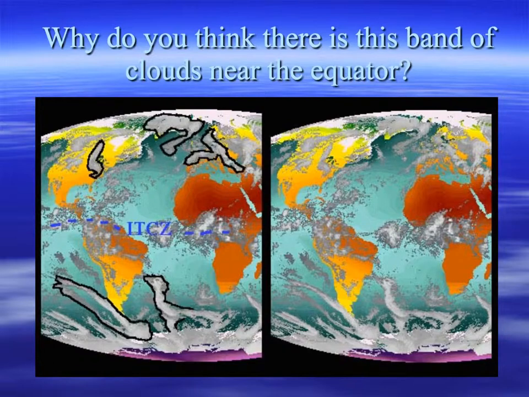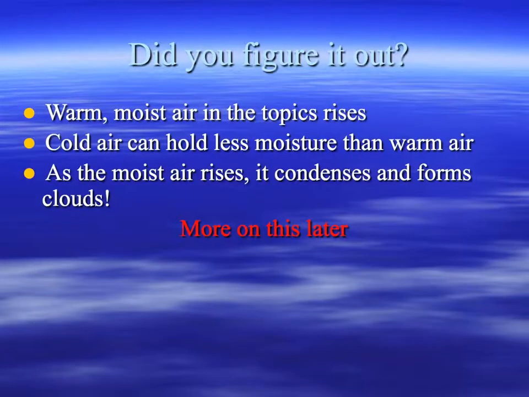Notice again, right along the equator, we have this band of clouds. We have a thick band of clouds. Why do you think this band of clouds is there? Did you figure it out?